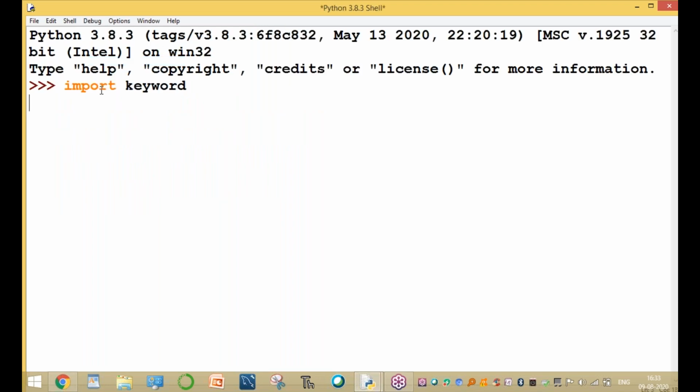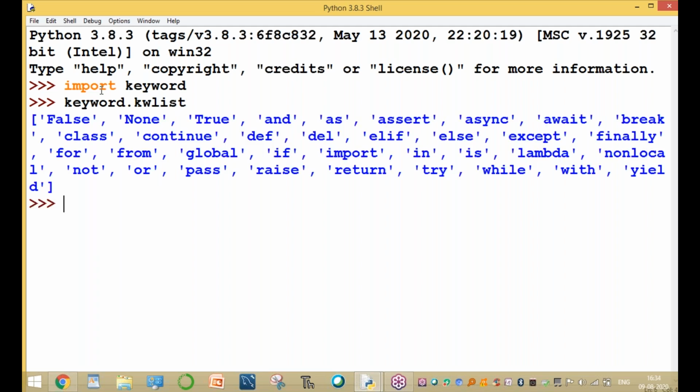You use the command import keyword and press enter. And now using keyword.kwlist, kwlist means list of keywords. Press enter key. It immediately displays the list of keywords. After the enter key, all the 35 words are displayed.